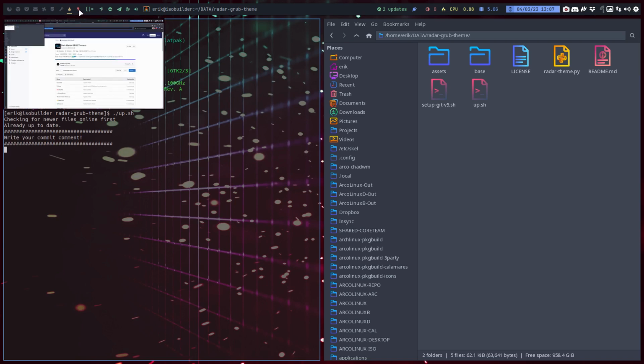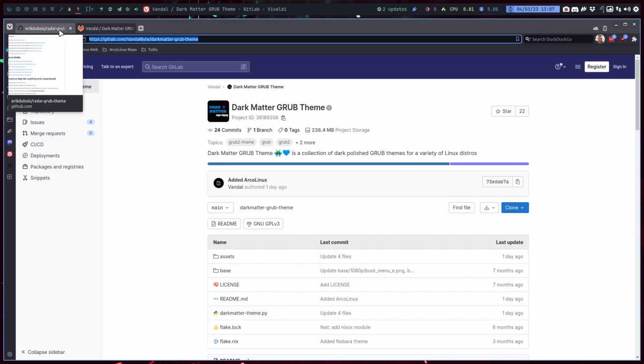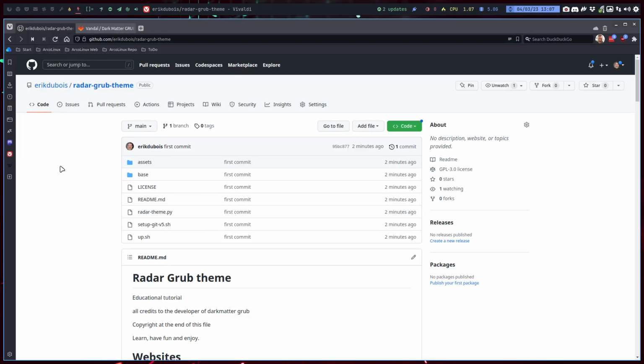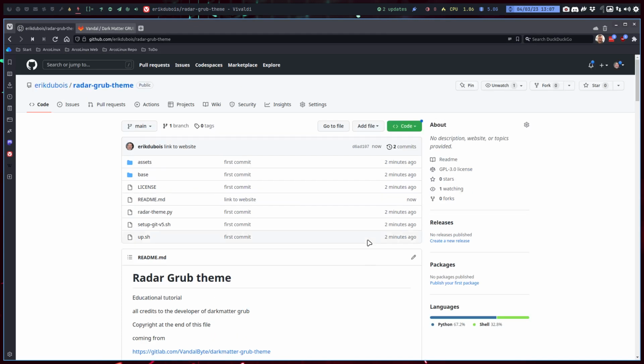That's okay, it's better. Link to website. Voila, coming from, and then everybody knows where it's coming from. And you go and check that code, because this will not be maintained ever.